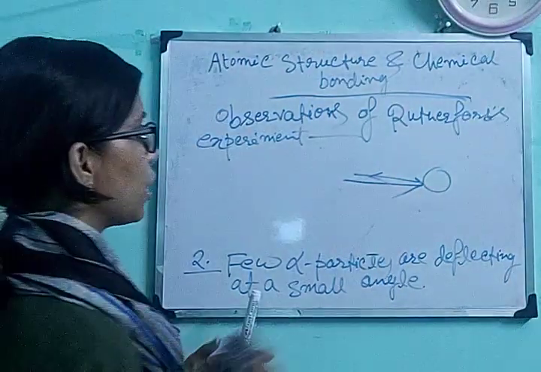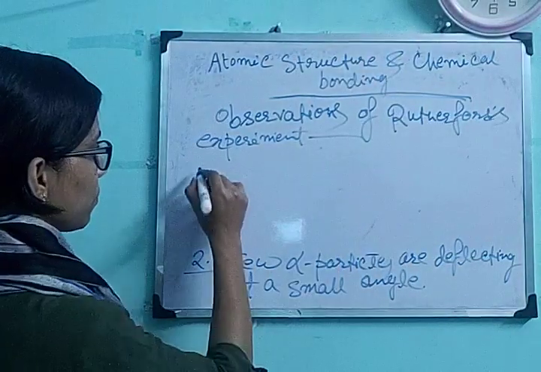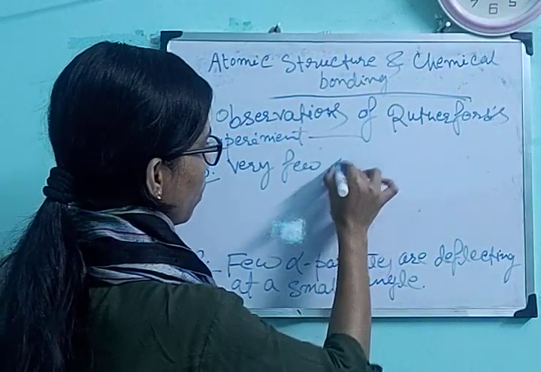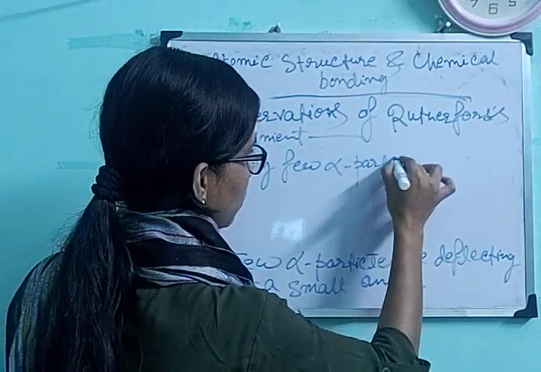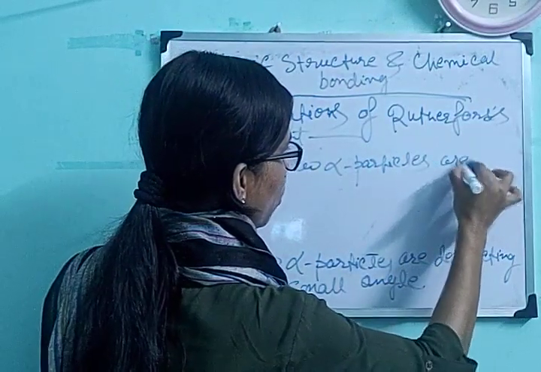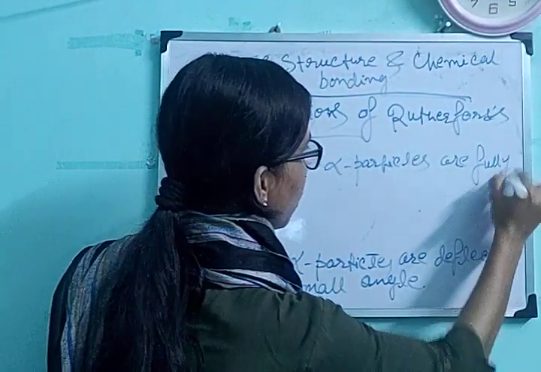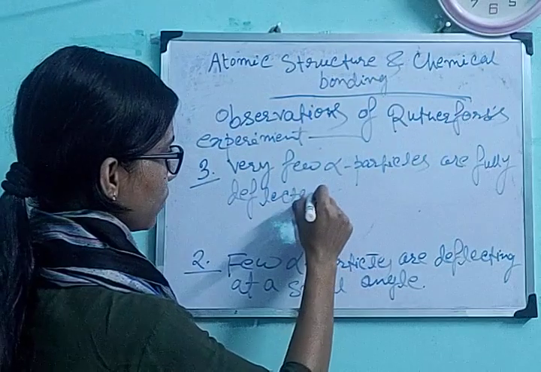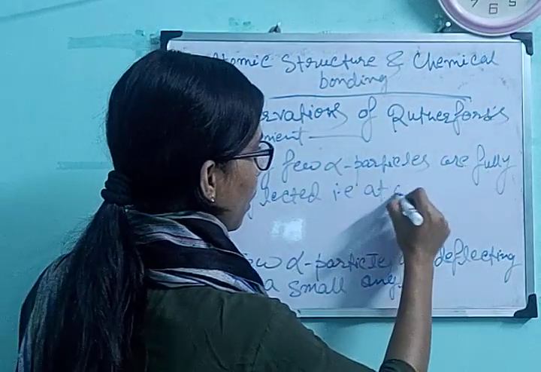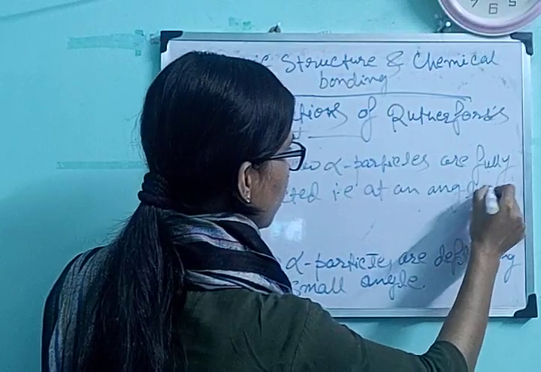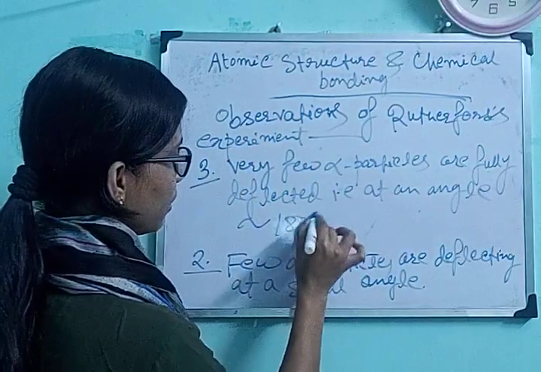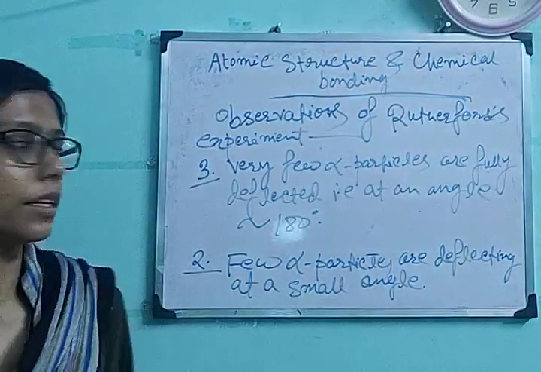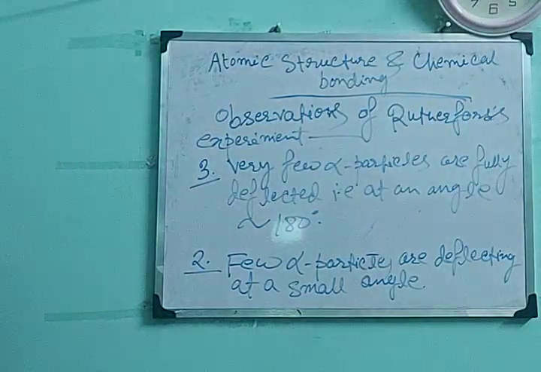Okay, so the third point is very few alpha particles are fully deflected, that is at an angle nearly 180 degree, the deflection of the alpha particles that are touching the nucleus.